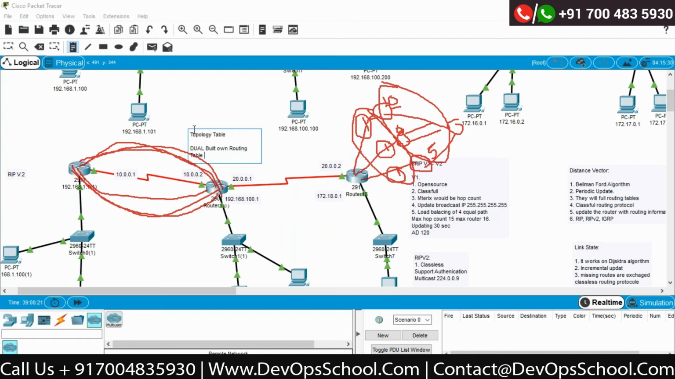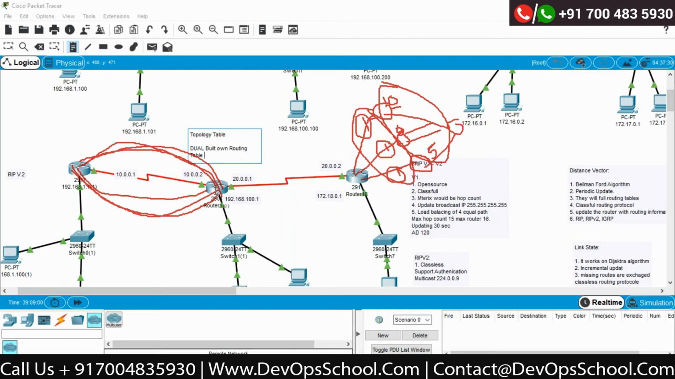Now, once again, that algorithm will extract the data. Whatever data is available in the topology table, the DUAL algorithm runs on it, and it will build its own routing table. So this is a three-step process. First, create a neighbor table. Second, create a topology table. Why? Because I need to run the DUAL algorithm on whatever information I got, extract the best route, and load that route into my routing table.